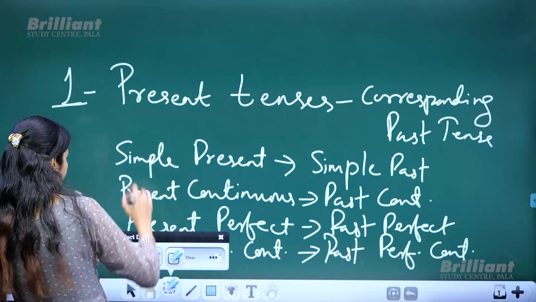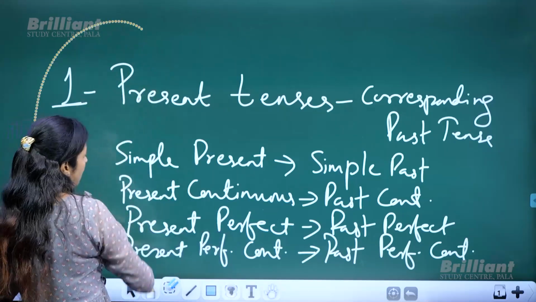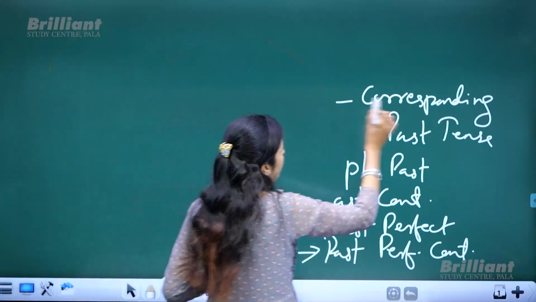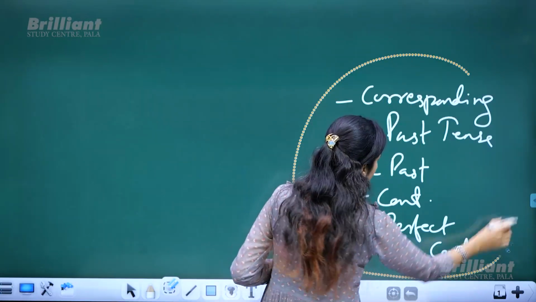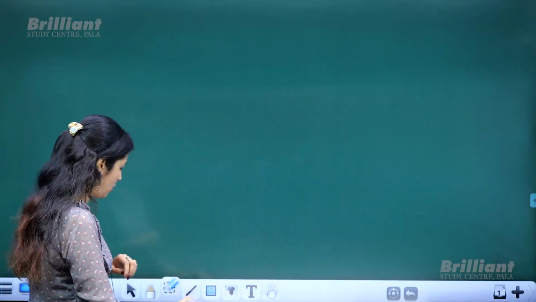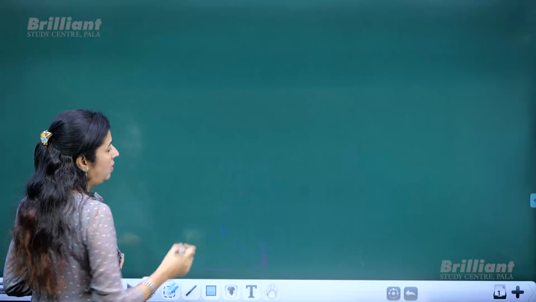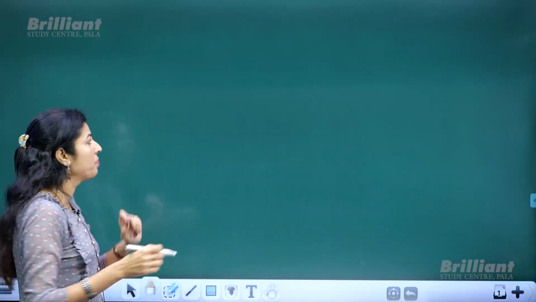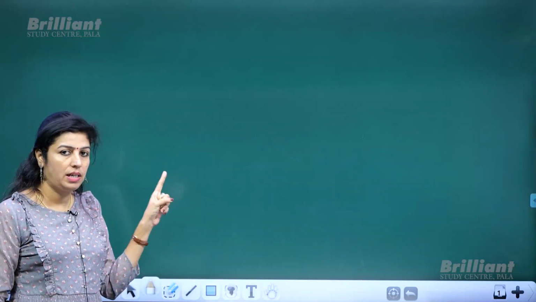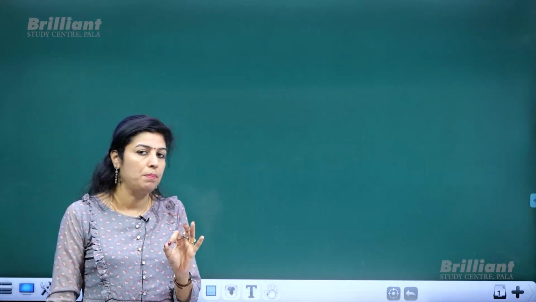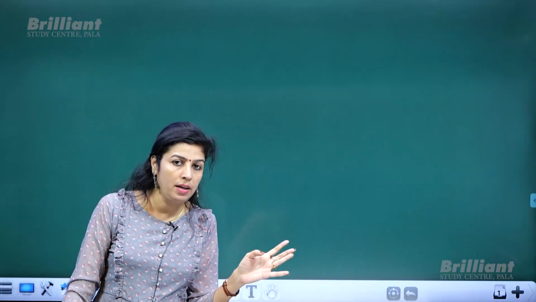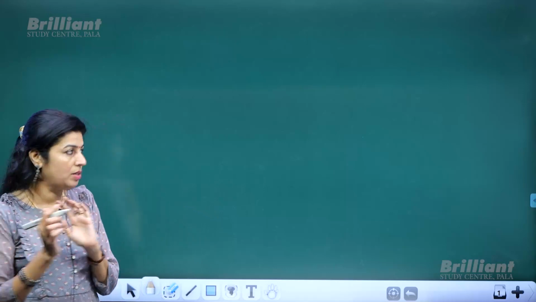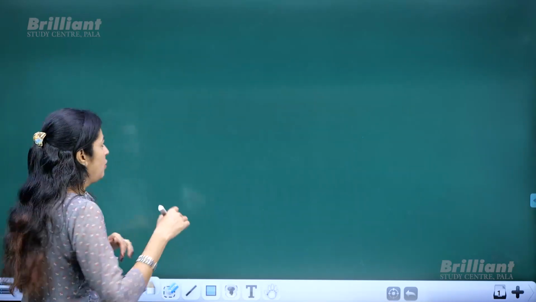Otherwise, if only rules are said, definitely you will not understand. It will be hectic for you. So, we will have it done using some examples. Okay. One example which we have seen right now is the best example for converting simple present to past tense. The same example will be easy for you to follow.